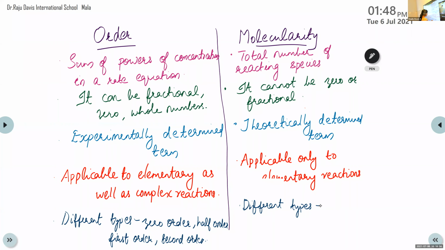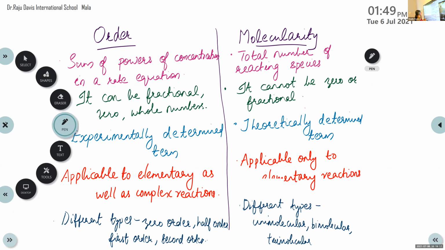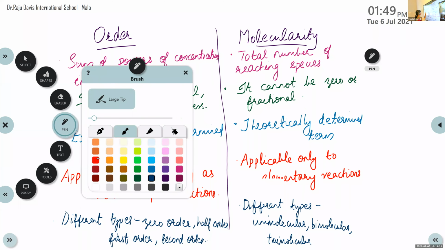Different types of molecularity: unimolecular, then bimolecular, trimolecular. Okay, so these are the main points to distinguish order and molecularity.